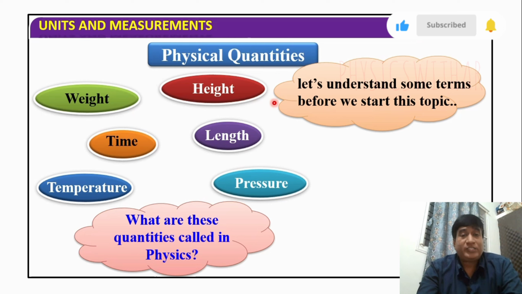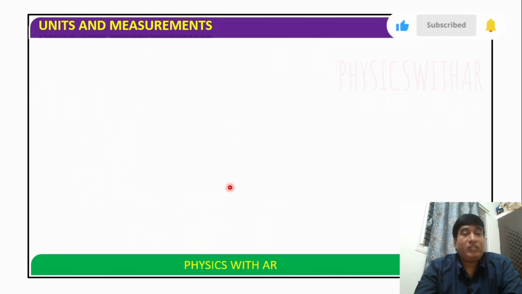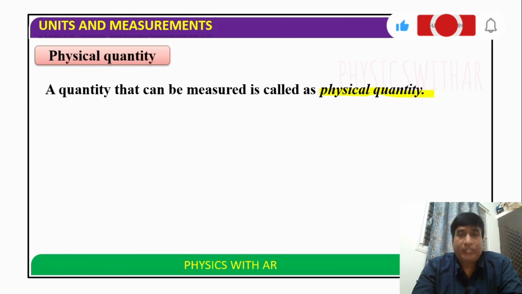All these come under physical quantities. Weight, height, time, length, temperature and pressure can all be measured. Such quantities we call physical quantities. A quantity that can be measured is called a physical quantity.